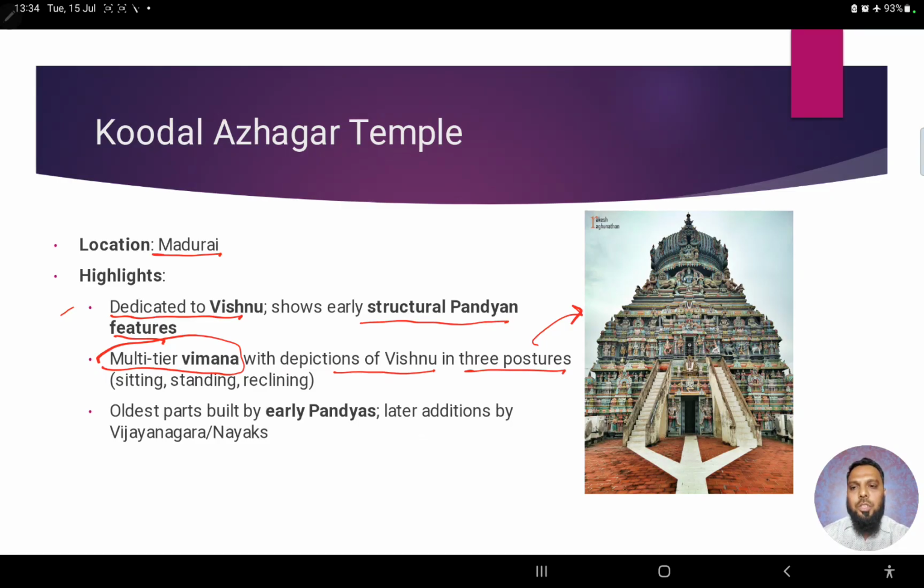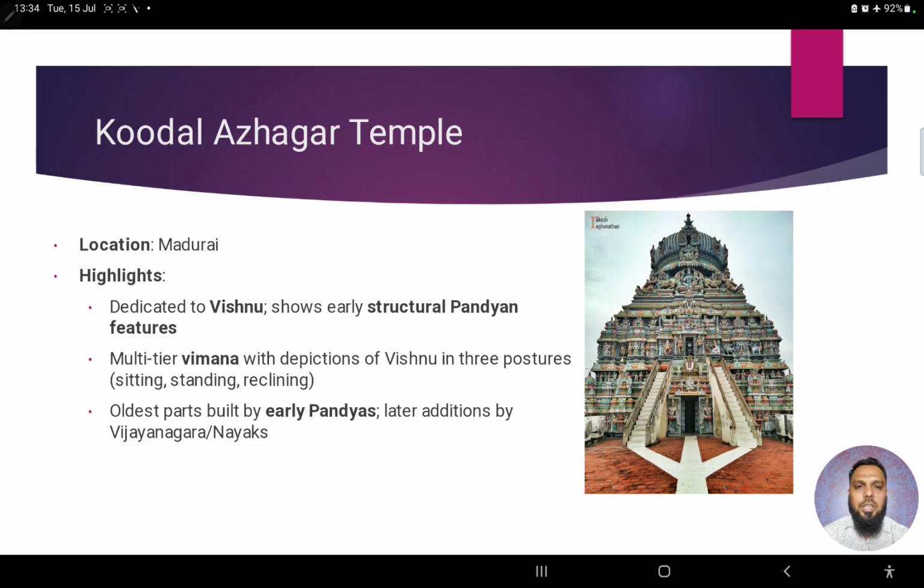Now, what are these three postures? Sitting, standing, and reclining. So, I hope you can note the sitting posture over here. And similarly, there are other postures as well in this particular Vimana, right? Again, the oldest parts were built by the early Pandyas, but some additions happened later on during the Vijayanagara and Nayaka periods.